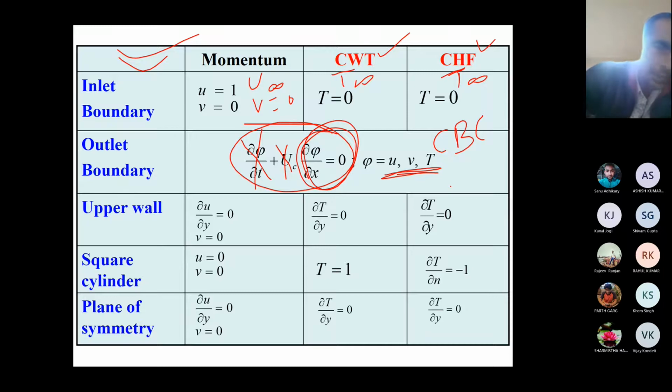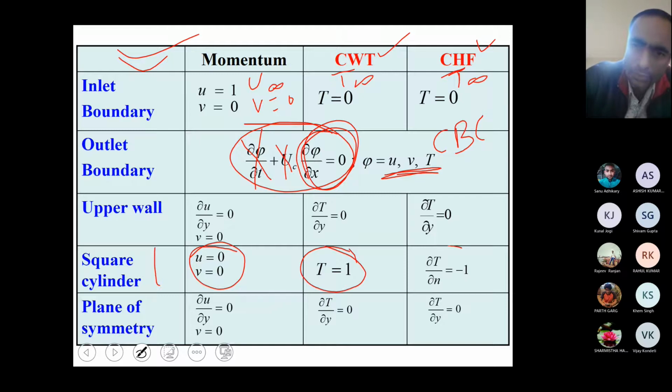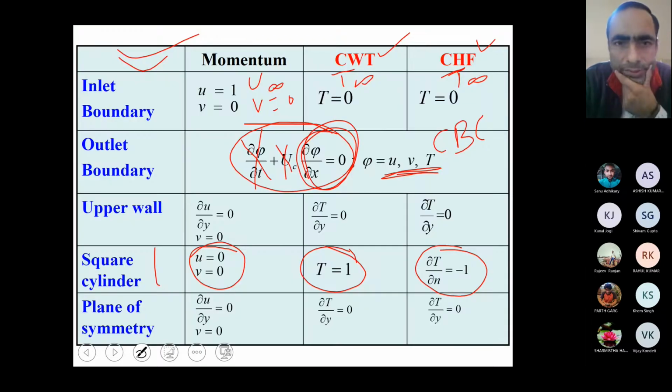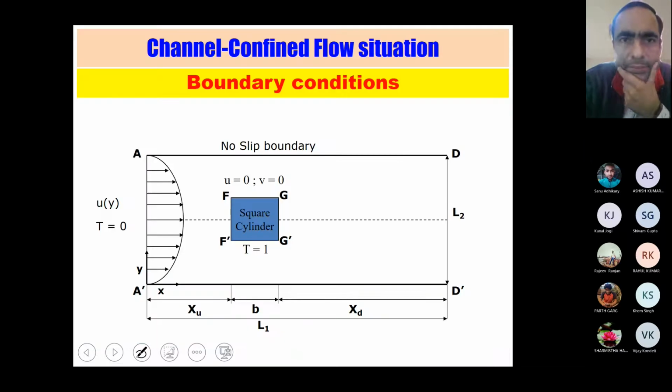And for any object, you can consider the no slip condition for the velocities. For temperature, for the heated one, you can consider this. And in the case of constant wall temperature, you will be getting this. Okay, so I mean to say that this we have already seen, so I am going forward, and if you have any questions, you can ask anytime.